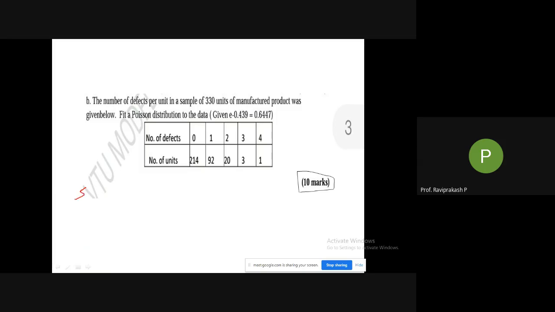So first summation f. If you have calculated, please let me know. I'll write it here. 330. Okay, 330. Then summation fx, 145. Others please check. Just don't blindly copy. You also calculate. Then we have x bar, which is also equal to lambda.